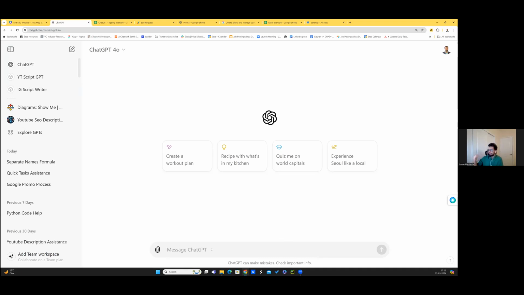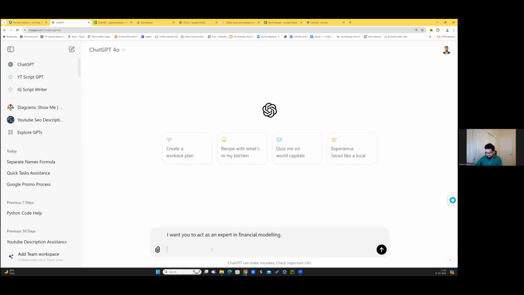Again, let's start with the character, action, and constraint. Say the character you define as, I want you to act as an expert in financial modeling. So you've clearly defined what you want it to do. This is the character. Then you ask for help. I want your help to develop an income statement, cash flow projection, say for a car dealership in Dubai.